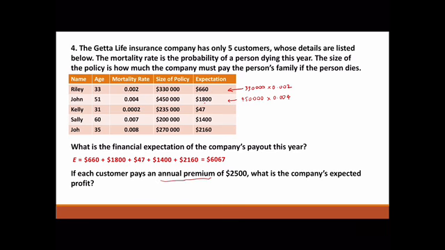So profit is how much money you get minus how much money you lose. So they expect to get this times 5 because there's 5 customers. They expect to pay out, they expect to lose this. So the profit will be 2,500 times 5 minus 6,067. So 12,500 minus 6,067. They expect to make a profit of $6,433.